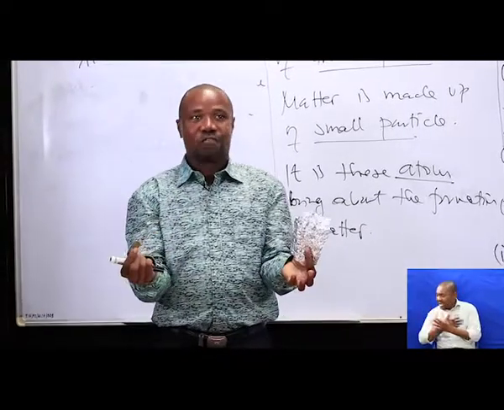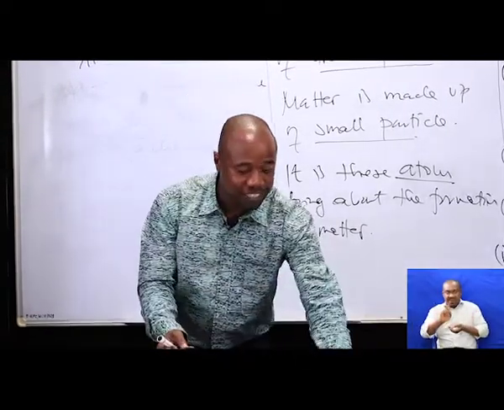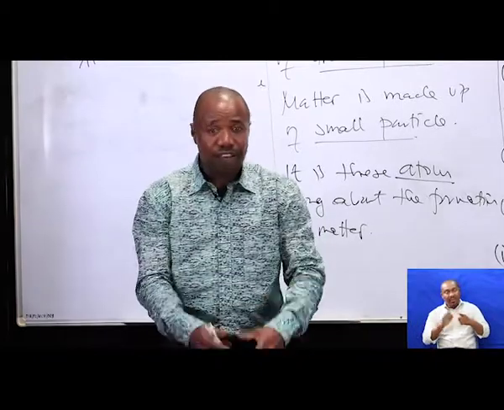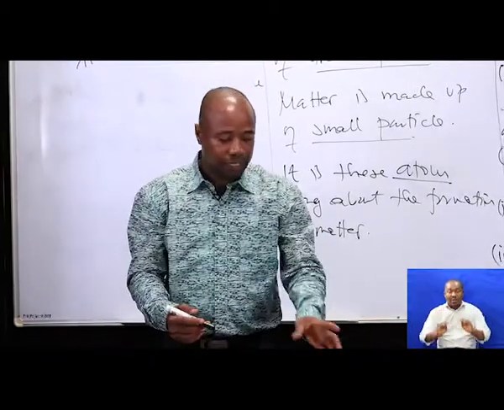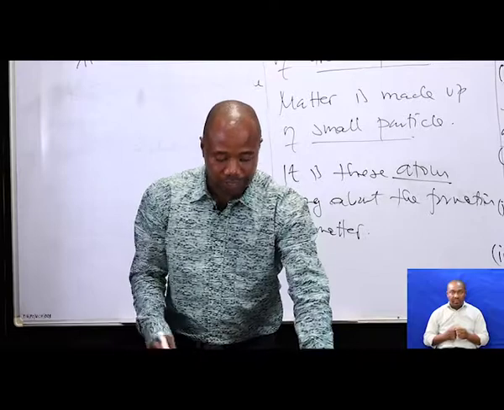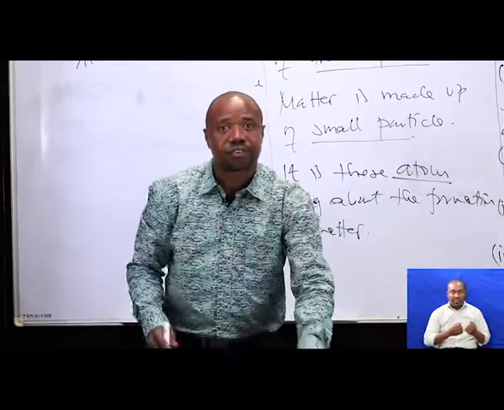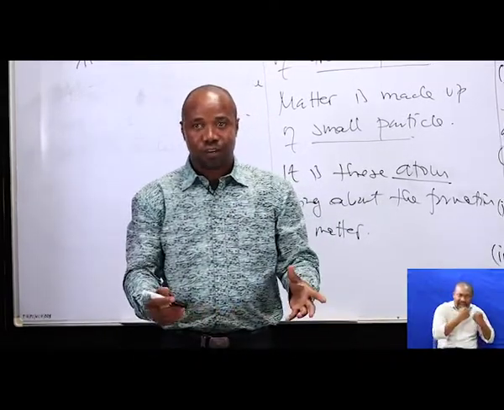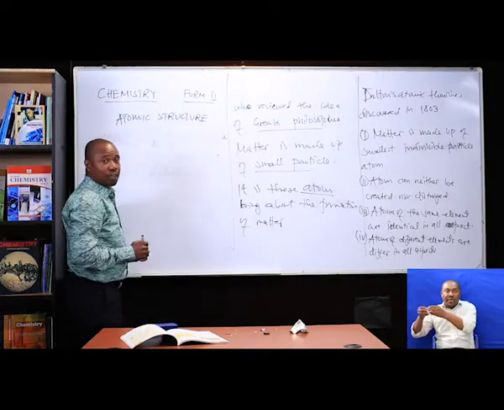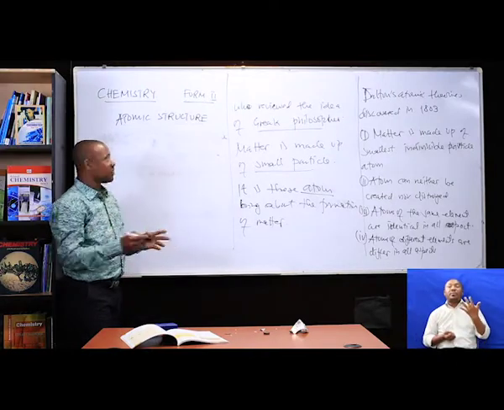So they are different. They are different in color. They are different even in structure. This one is very hard and this is very soft.